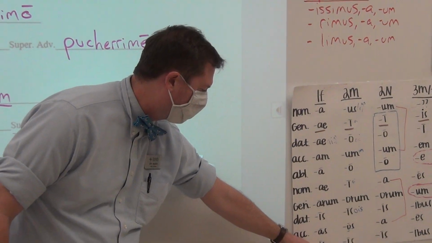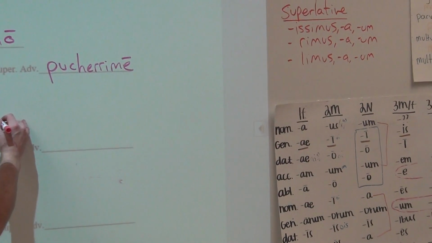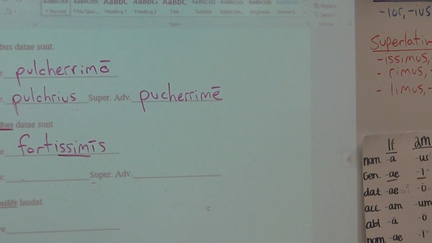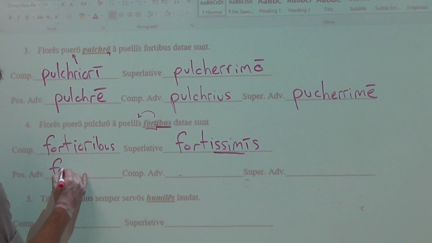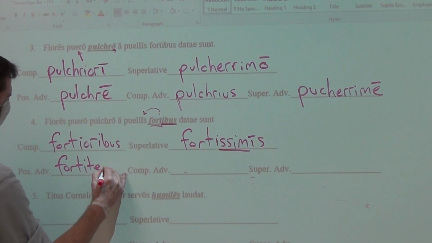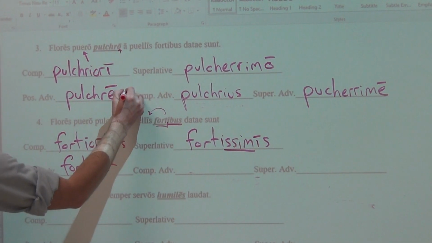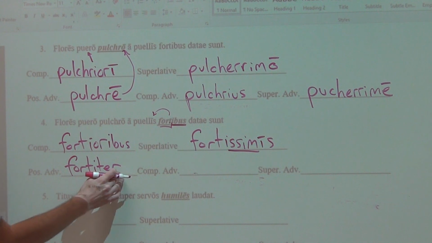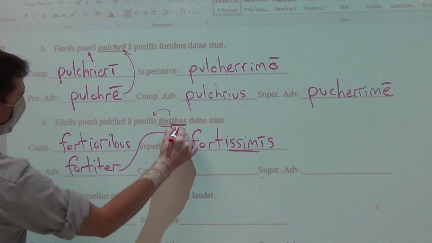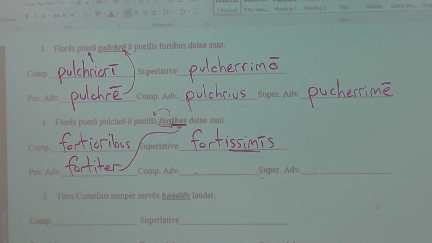Or I should say ablative, my bad. Longe is -- fortissimis, because all superlatives are first and second. We love the fact that all adverbs only have one form. Fortiter: this converted into an adverb from a first and second. This converted into an adverb from a third. So iter is what we use.